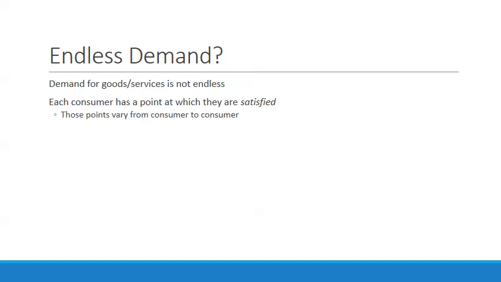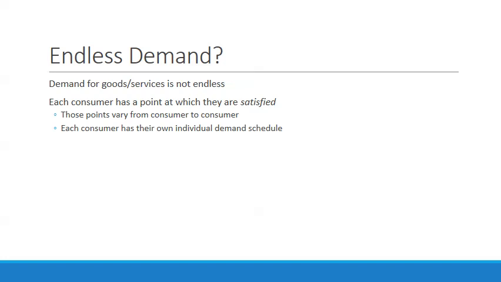So demand for goods and services is not endless, okay? There is a limit. Each consumer has a point at which they are satisfied. So the limit for every single consumer is the point at which they're satisfied. That is our limit. That is the point at which we say, okay, demand is no longer endless for goods and services. Now those points do vary from consumer to consumer though. And so each consumer has their own individual demand schedule.